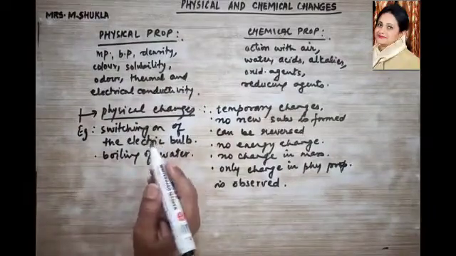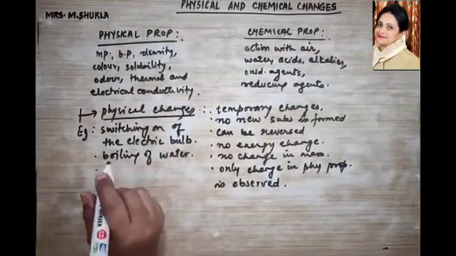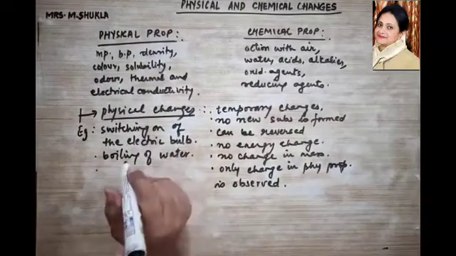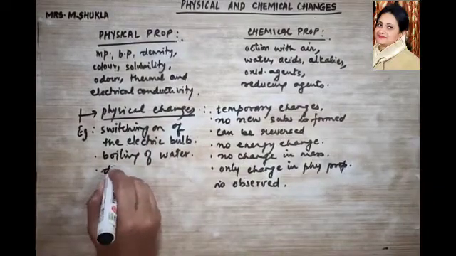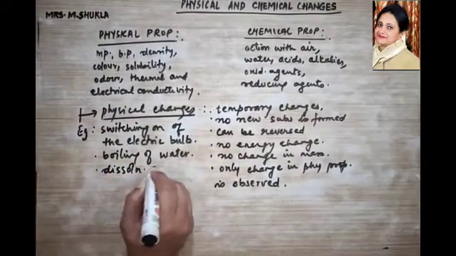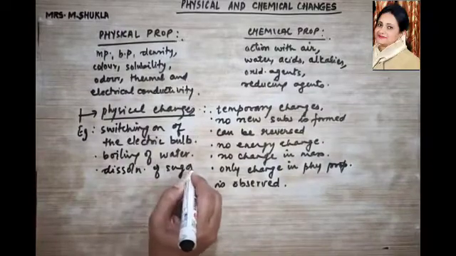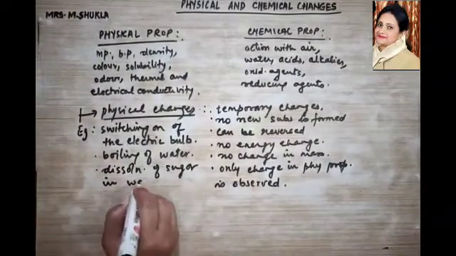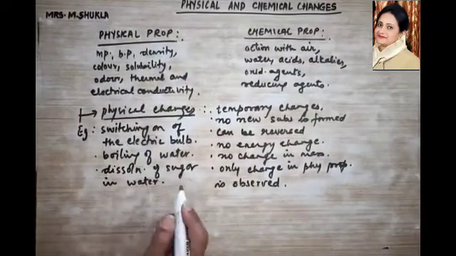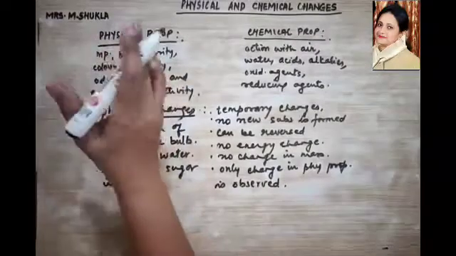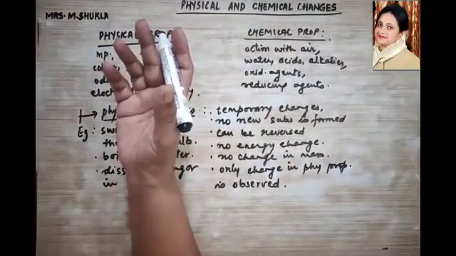Clear? Then another example could be dissolution of sugar in water. When you dissolve sugar in water, it will dissolve and form sweet water.